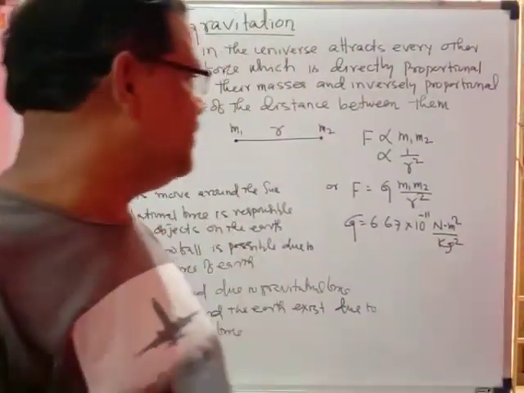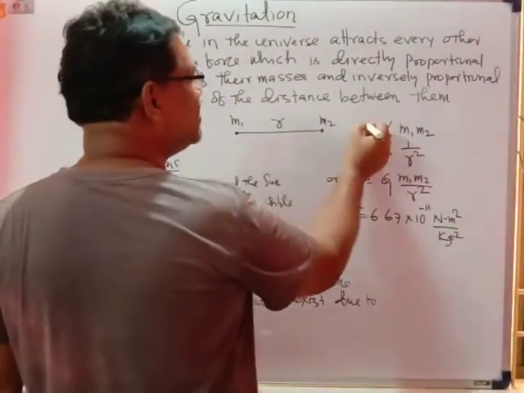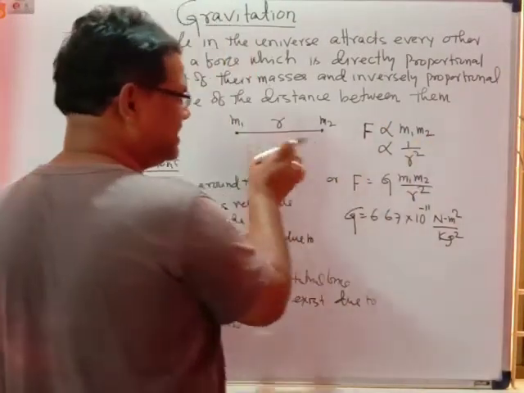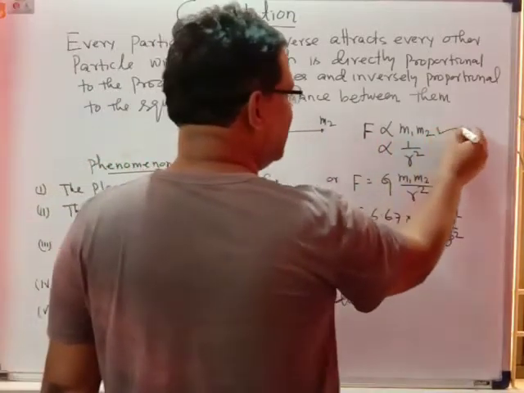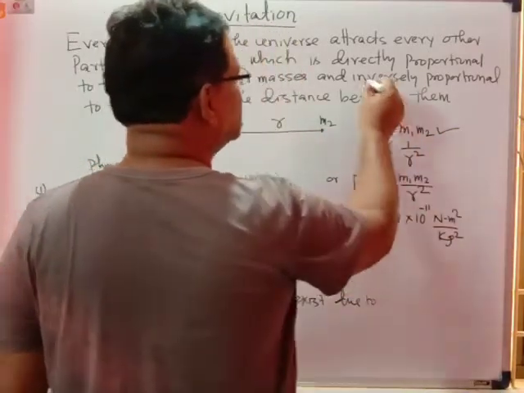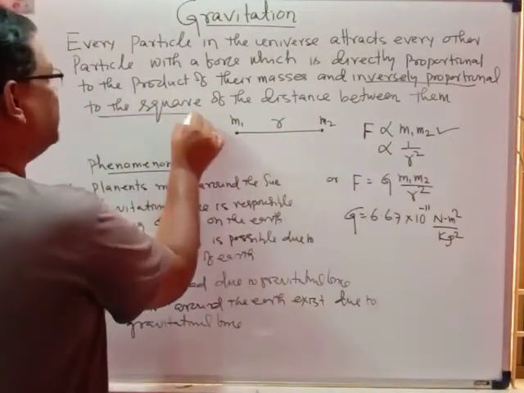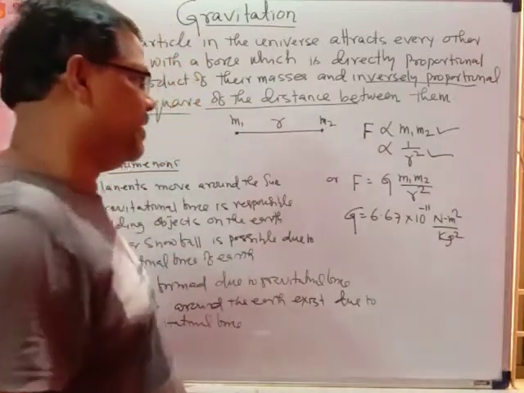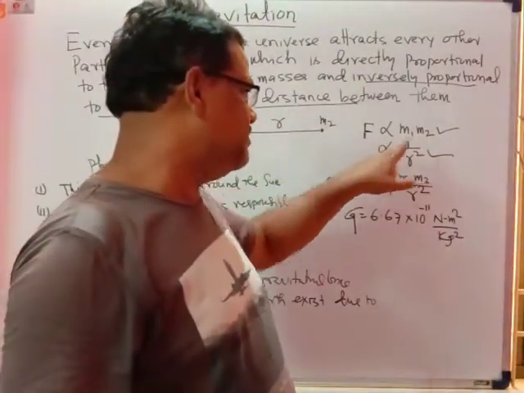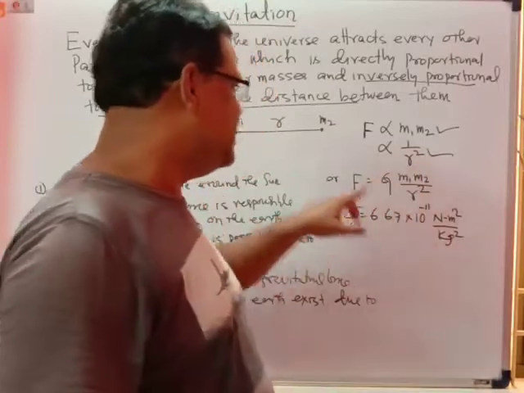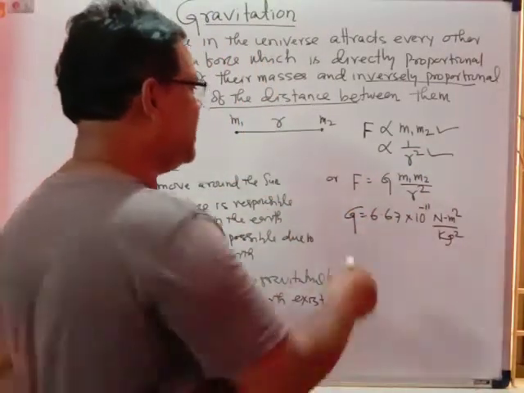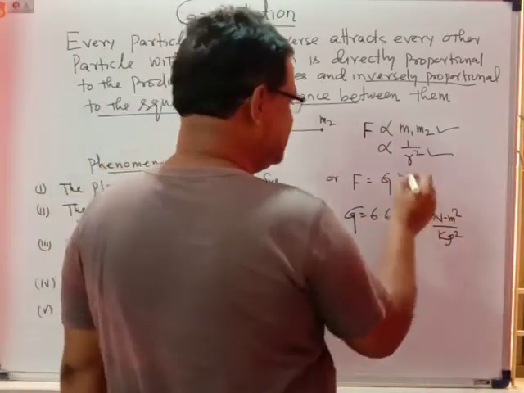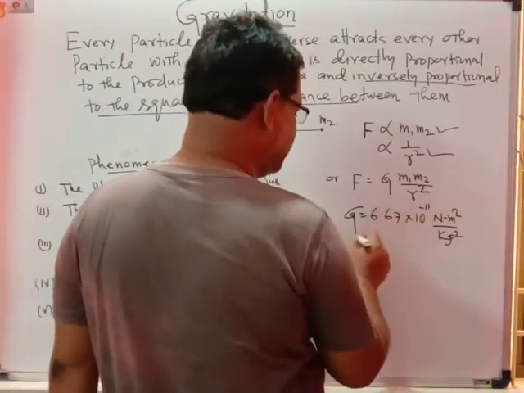The magnitude of that force F is directly proportional to the product of their masses m1 and m2 and inversely proportional to the square of the distance between them, that is, r square. So F is directly proportional to m1 m2 and inversely proportional to r square. If you combine this, we find F equal to G m1 m2 upon r square. That capital G is called the proportionality constant.